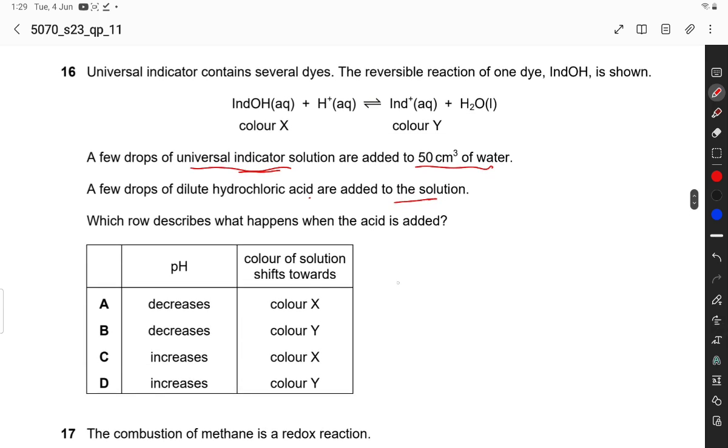Color of the solution when acid is added. When acid is added, the reaction will shift forward, so more color Y is obtained. So color Y and color Y. And pH, when acid is added, pH is decreased. So B option is the correct option.